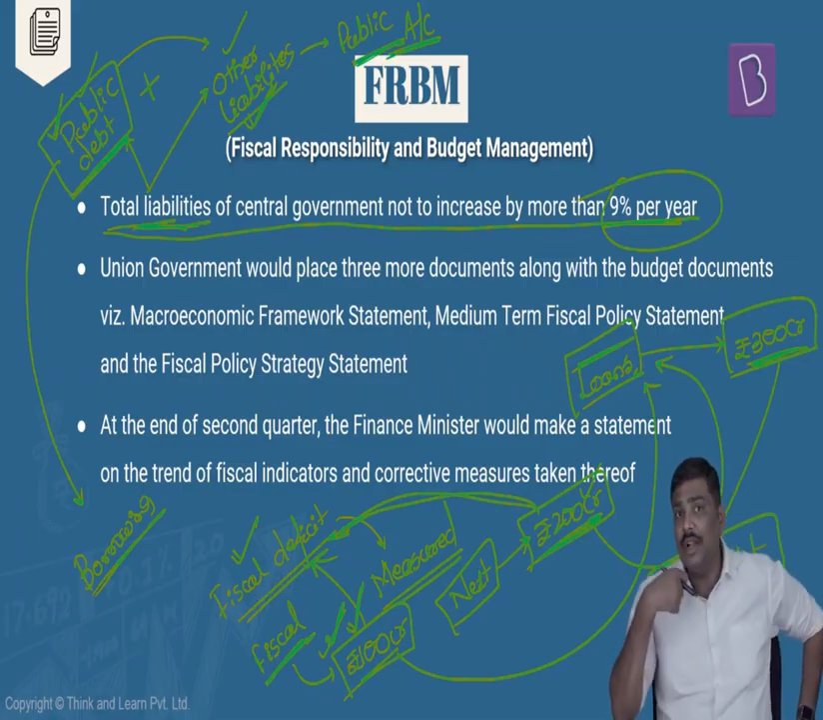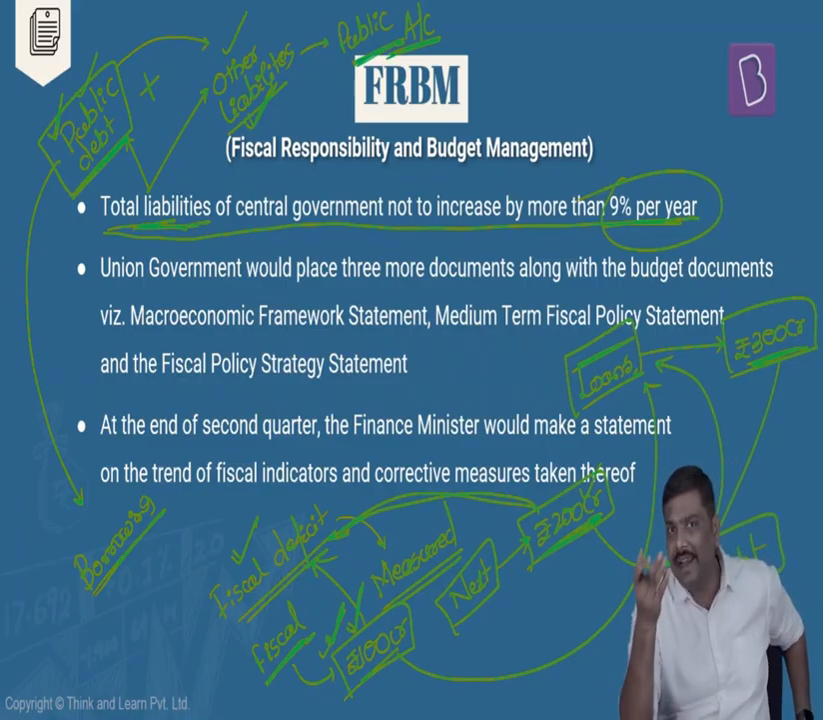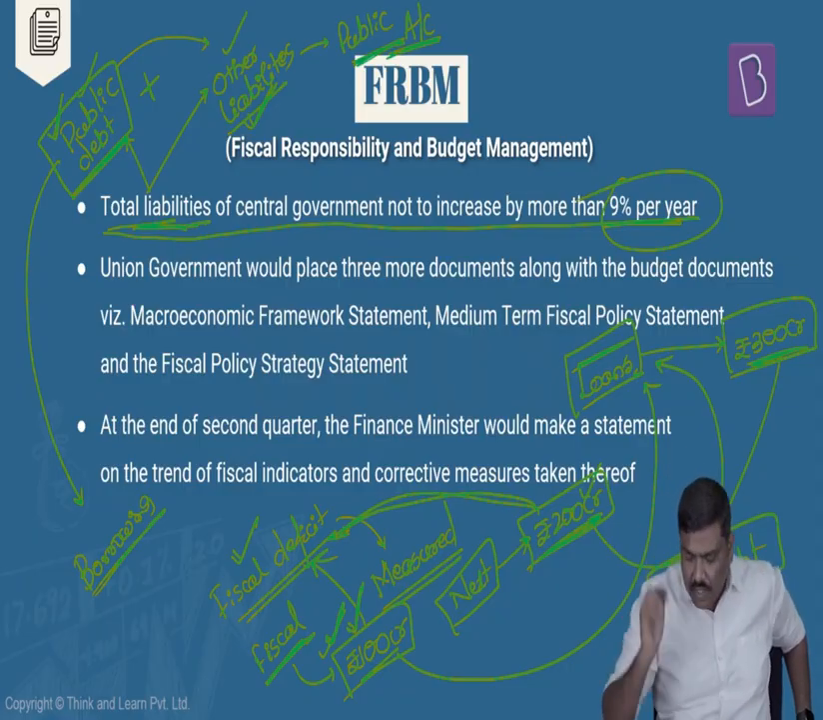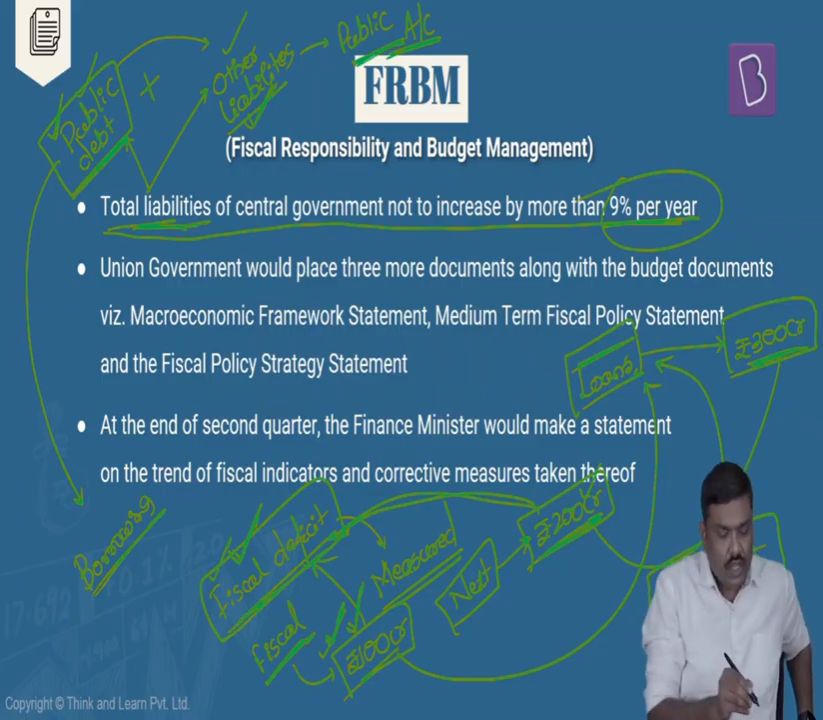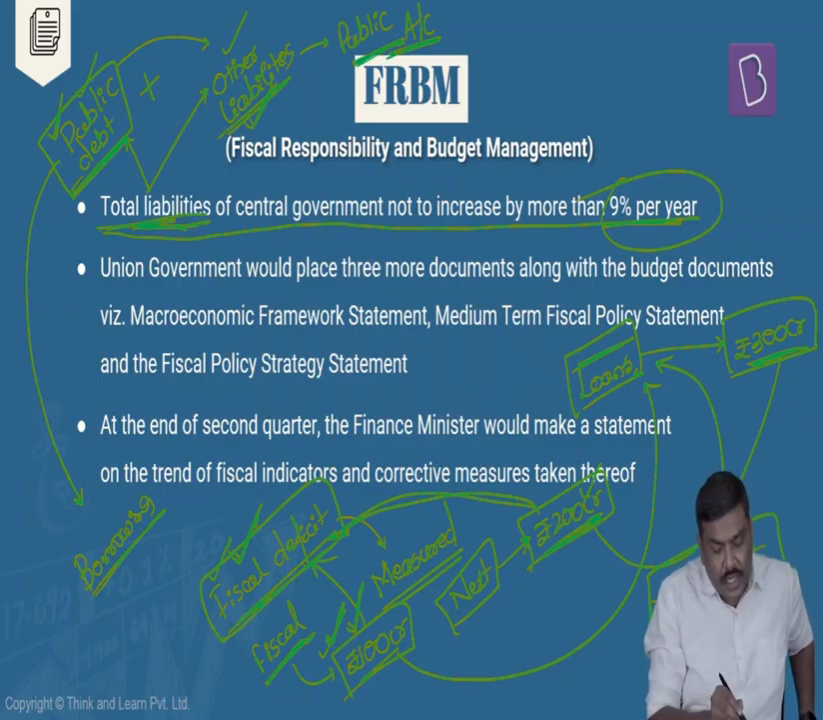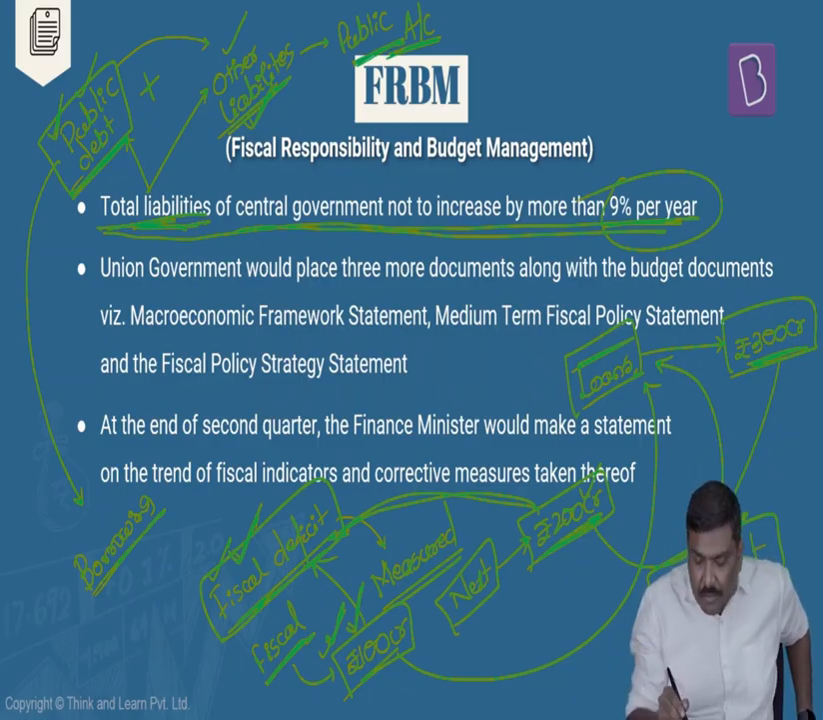So the total amount of borrowing which the government pays back, whether the government of India has borrowed it directly or indirectly, doesn't matter. So what do you mean by indirect borrowing? I'll come to that, just give me some time. Whether the government of India has borrowed directly or indirectly, that will be counted under the public debt. Whereas in case of fiscal deficit, only the government borrowings which are done directly by the government of India are counted in the fiscal deficit. So the public debt plus other liabilities of the government are referred to as total liabilities. The total liabilities of the government should not increase by more than 9% annually.